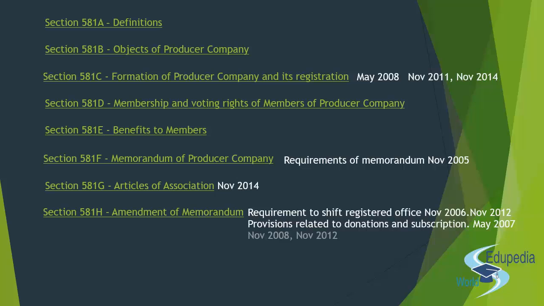May 2007. And then you had been asked question about the content of the amendment or the provisions of how a memorandum is amended and the provisions in November 2008 and November 2007. So basically this section has been asked 5 times in your previous 10 attempts. So on an average it has been repeated in every second attempt. It has been asked in November 2006, May 2007, 2008, 2012, 2012, right?